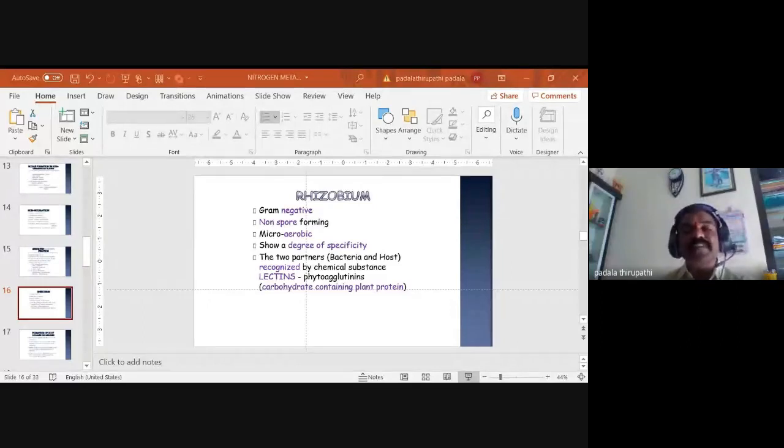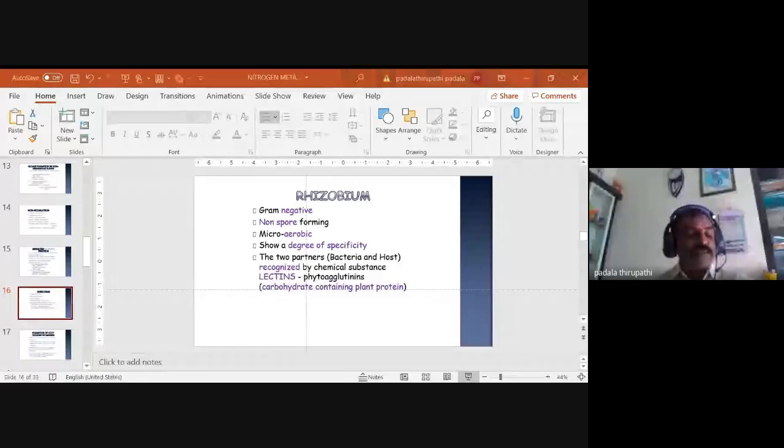Also, this Rhizobium is a microaerobic bacteria which shows a degree of specificity: it is associated with leguminous plants and not with other plants. So that is the specificity. And these are the two partners we observe in the symbiotic association, that is, the bacteria and the host.